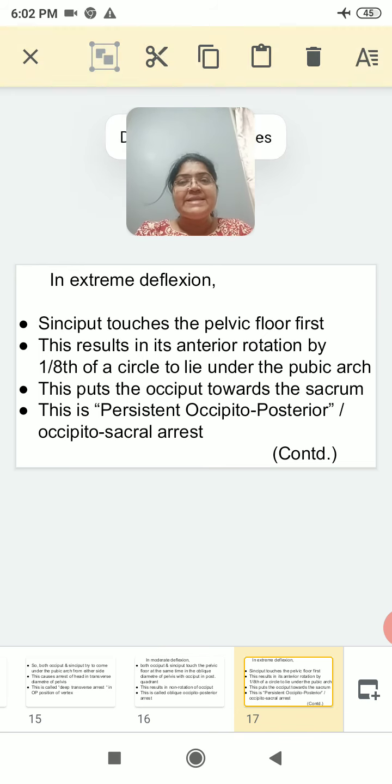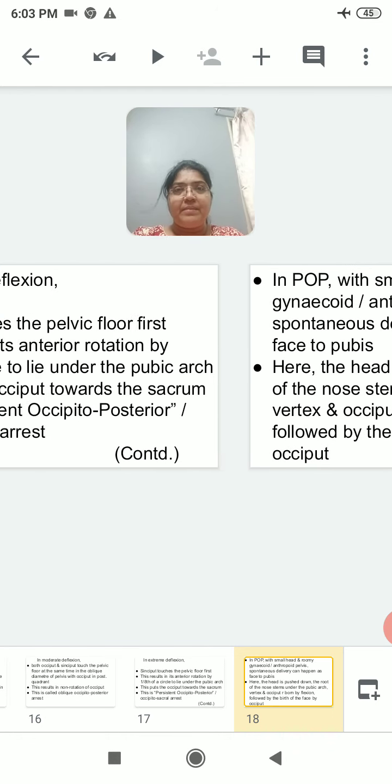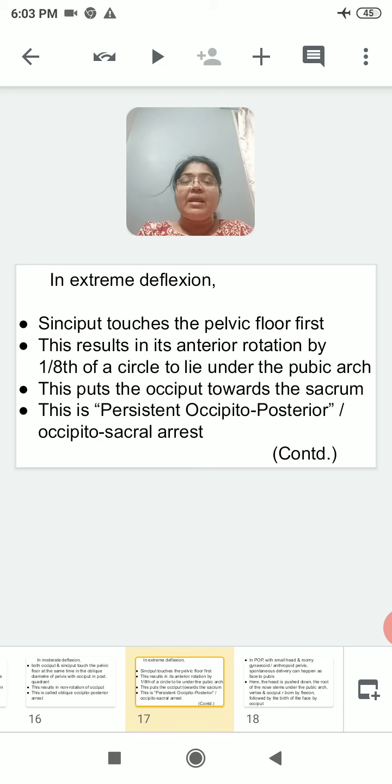And the third possibility is extreme deflection. Here sinciput touches pelvic floor first. That means sinciput is at the lower level than the occiput. So the sinciput touches pelvic floor first. This results in its anterior rotation by 1/8 of the circle to lie under the pubic arch. What happens here? Instead of having the rotation of the occiput, the sinciput rotates, and so sinciput lies in the pubic arch, and occiput totally goes towards the sacrum.